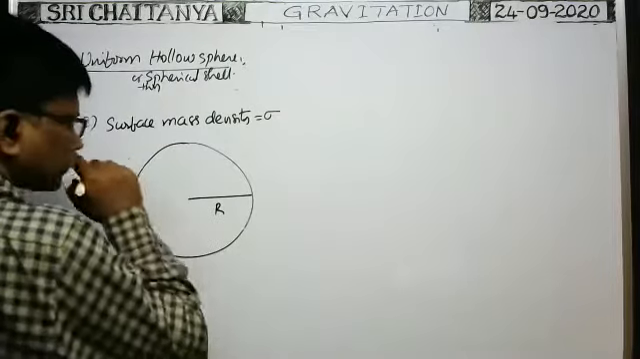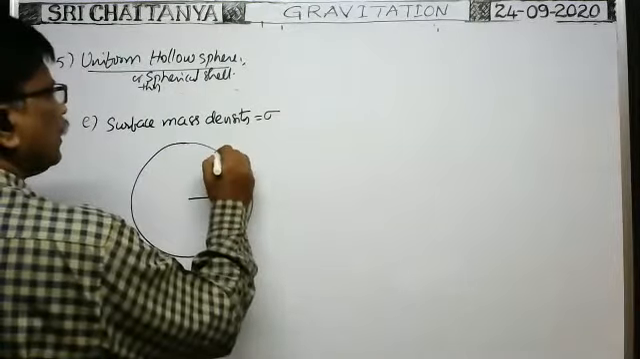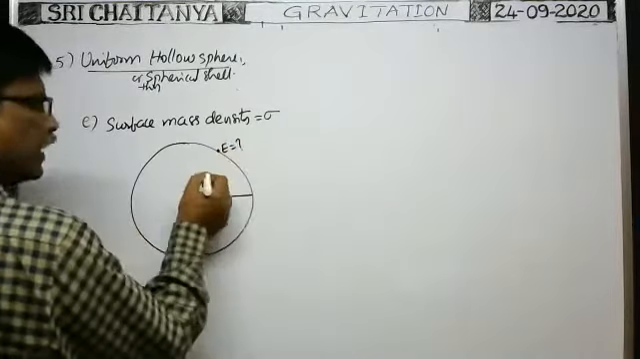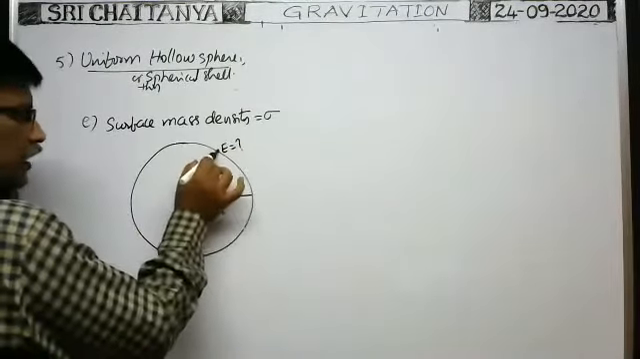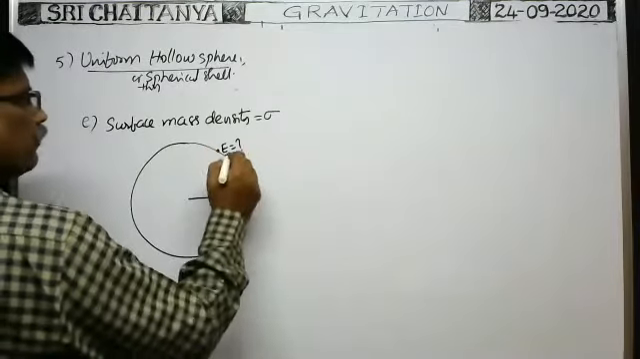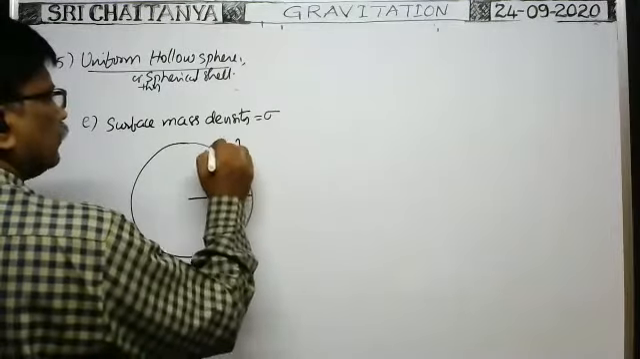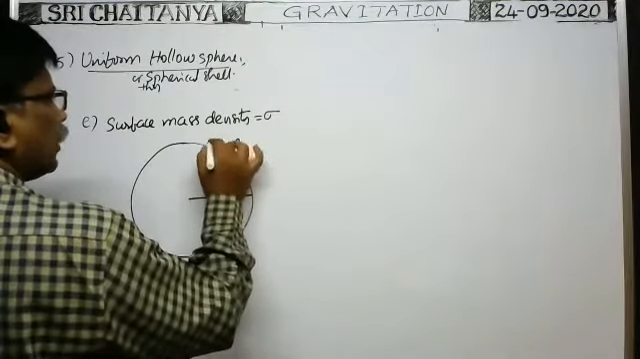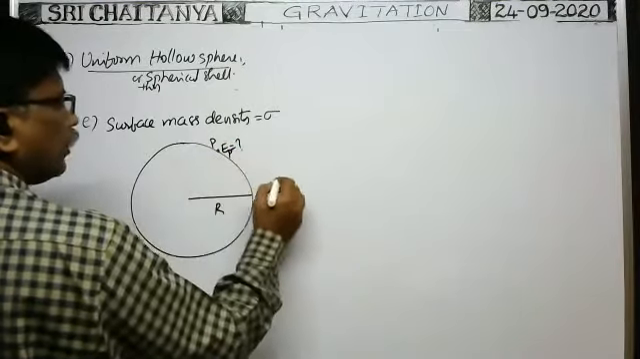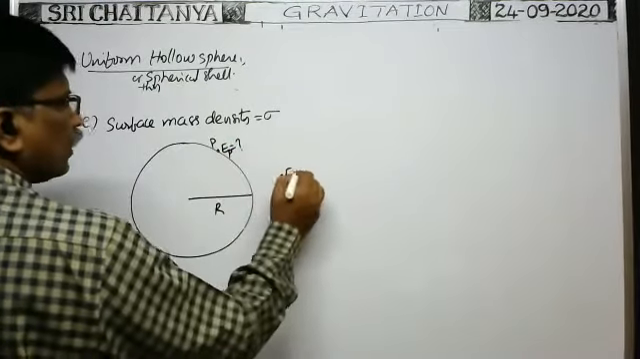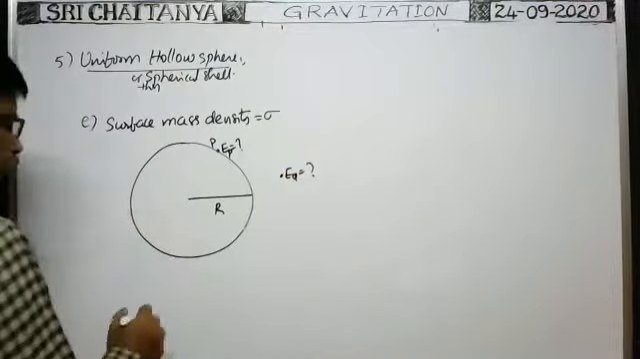Now at this point, what is the intensity of gravitational field? Of course, at any point inside it is zero, but on the surface of the sphere, what is the intensity? This is a point P, and this is a point Q. At this point, the intensity is EP. At this point, the intensity is EQ.